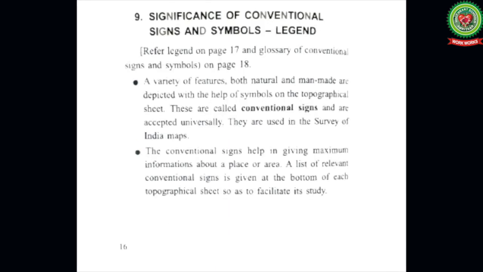Now let us read the next para. Significance of conventional signs and symbols. A variety of features, both natural and man-made, are depicted with the help of symbols on the topographical sheet. These are called conventional signs and are accepted universally. They are used in the Survey of India maps. The conventional signs help in giving maximum information about a place or area.